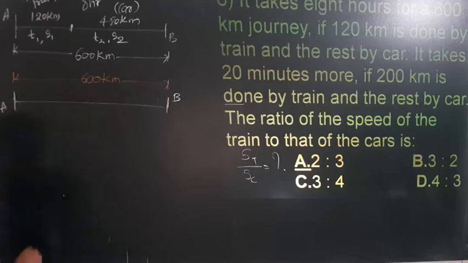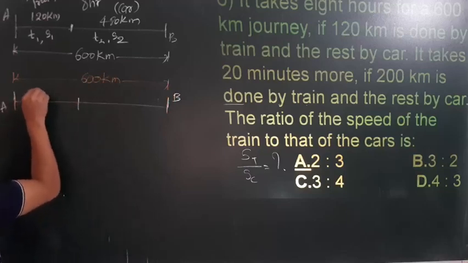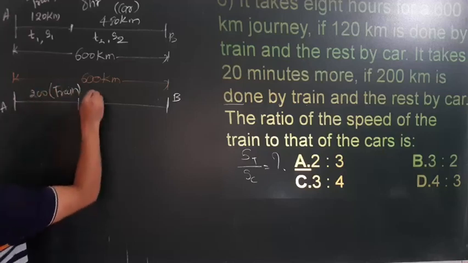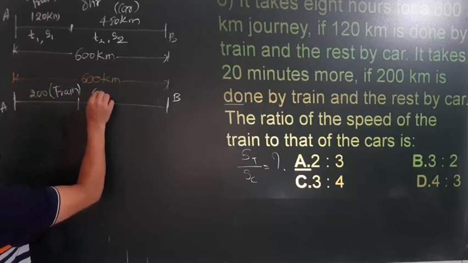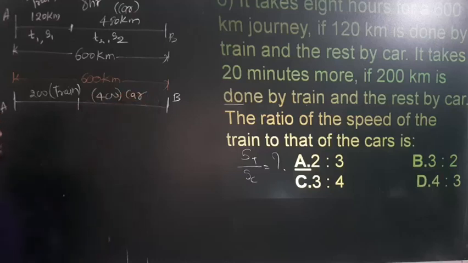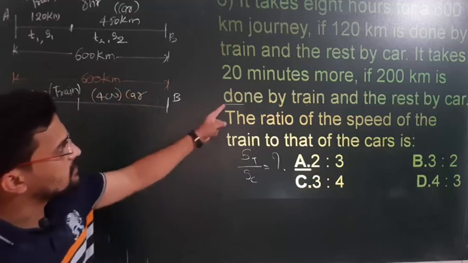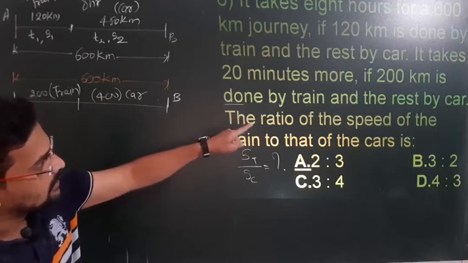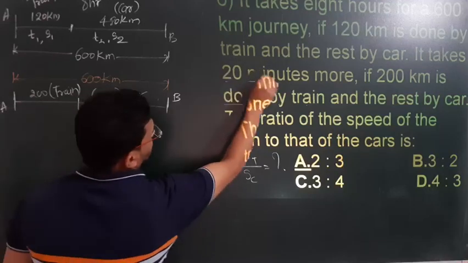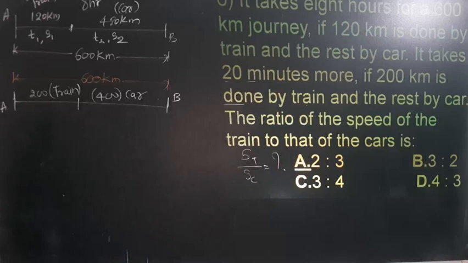In the second case, 200 kilometer is done by train. Then what about the second one? It becomes 400 because total is 600, and the 400 kilometer is done by car. The rest by the car, the ratio of the speed between them. Okay, it takes 20 minutes more. It takes 20 minutes more.